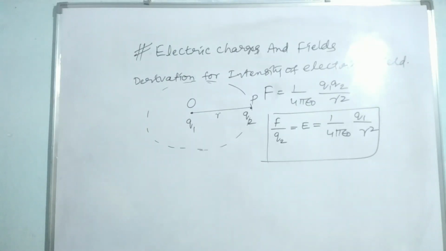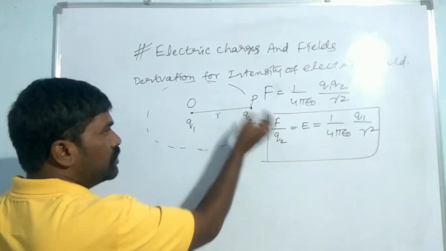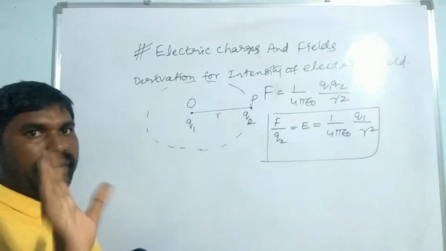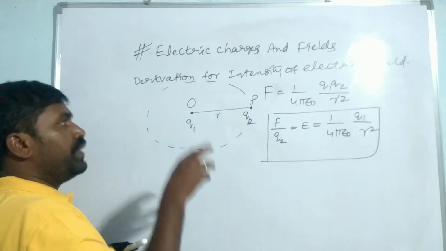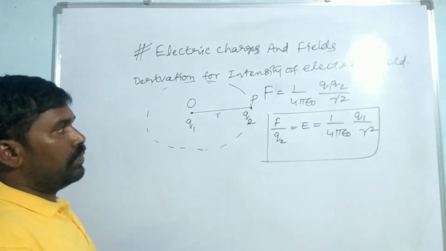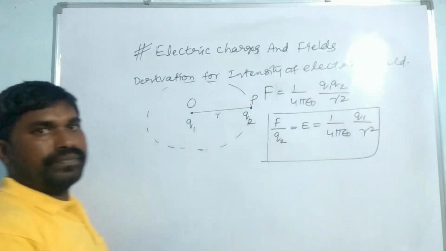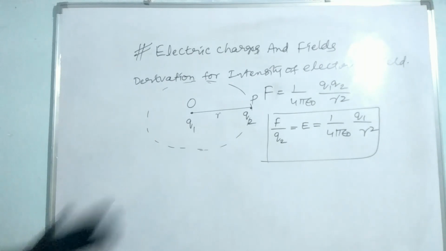Okay. So the charge that is experiencing the force inside the field will not appear in the equation. That is the main important point. Which charge is experiencing the force? That charge will not appear in the equation. So this is the intensity of electric field. Right? So a simple one step answer.